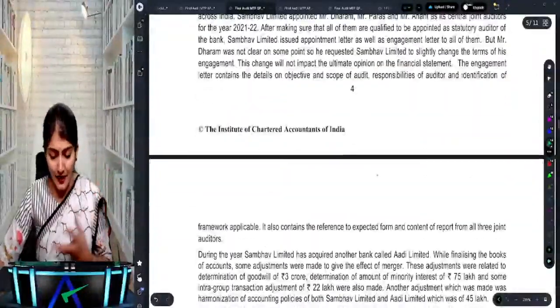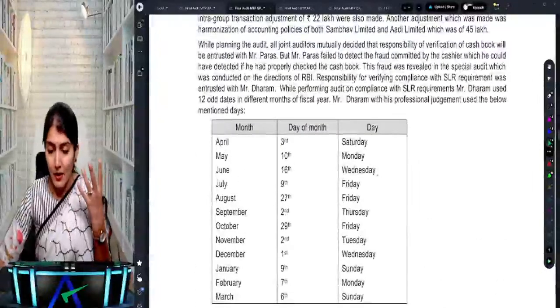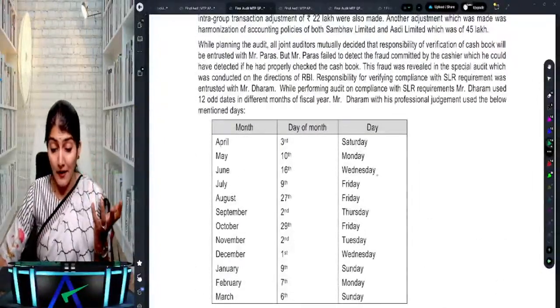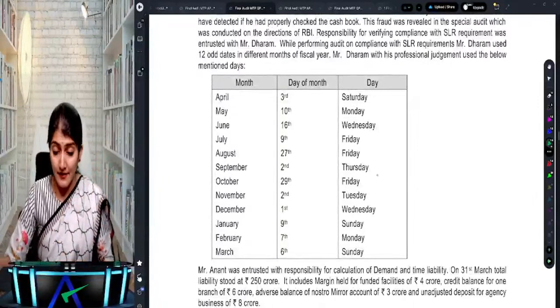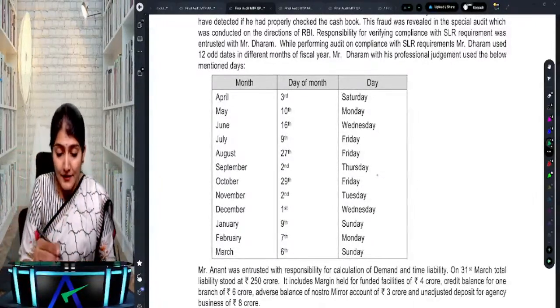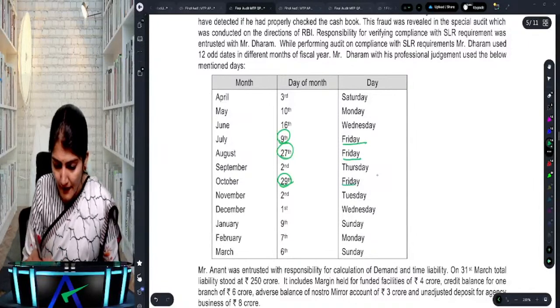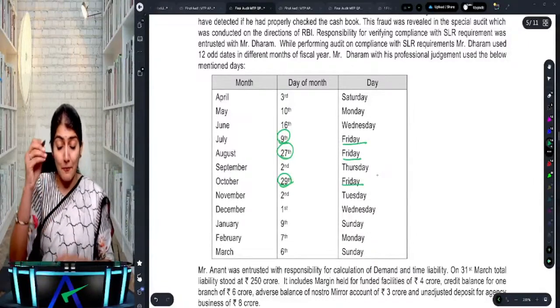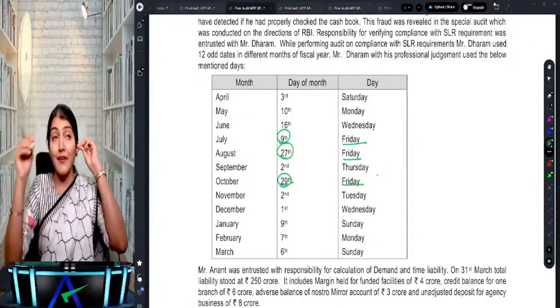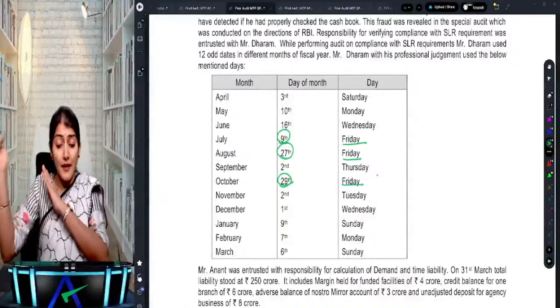Right, and then you have a big case study being given over there. It says the auditor checked the SLR requirement on 12 odd dates in a year. But what do we say? 12 odd dates not being Fridays. And you're in the month of July, in the month of August and in the month of October. Friday, Friday, Friday. So in these months, the auditor has not done the checking on the correct day, because it has to be done on 12 odd dates, not being the Fridays.